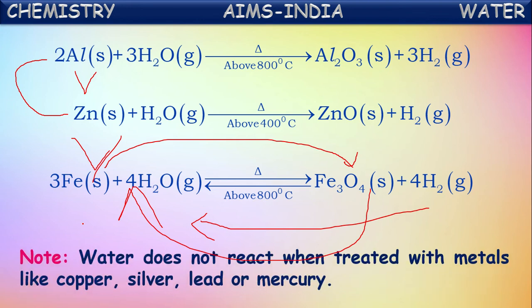Okay, and water does not react when treated with metals like copper, silver, gold, lead, and mercury. These metals are called least reactive metals. You can say they are the third category in reactivity. These metals do not react with water or steam. They won't react. What are those metals? Copper, silver, lead, gold, mercury. These metals do not react with water in any condition.